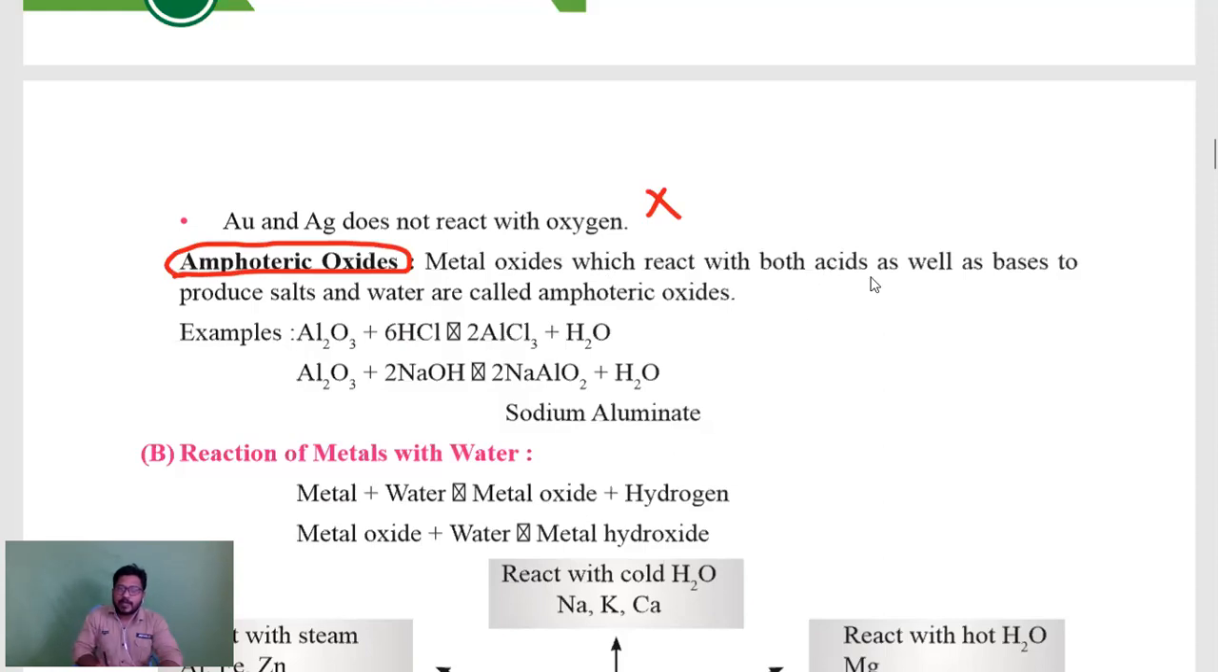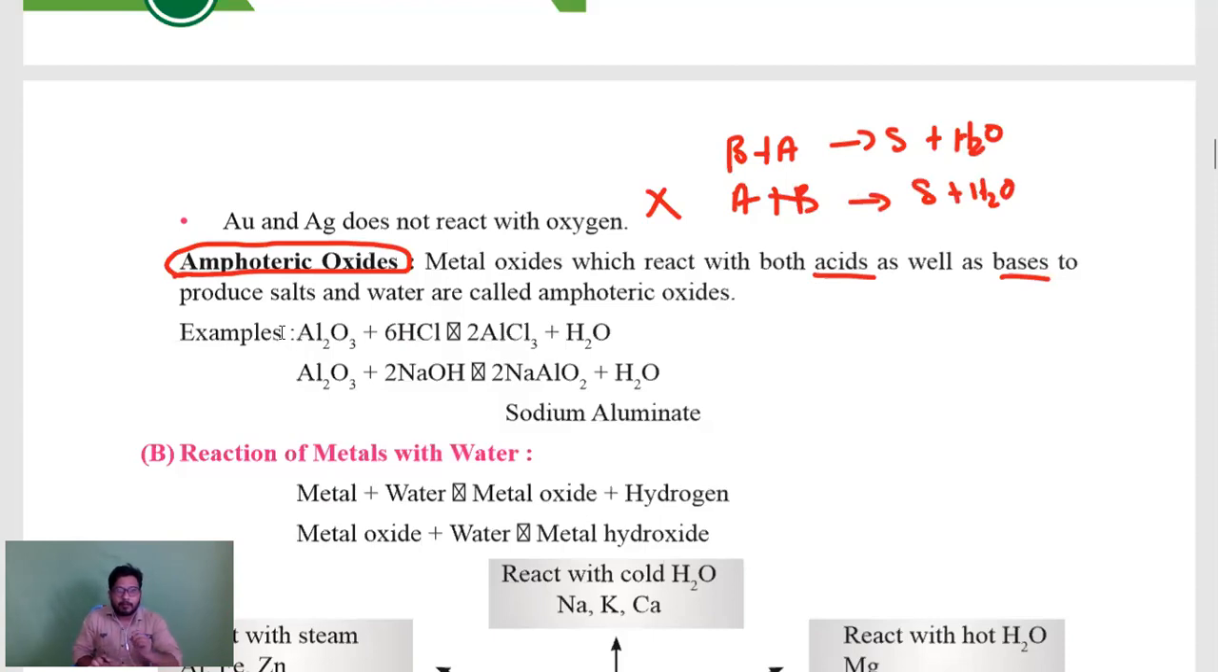Why will it react with acid? If it is basic, it will react with acid to form salt and water. If it is acidic in nature, it will react with the base to form salt plus water. So a few metal oxides will show both basic and acidic property. Example: aluminum oxide, zinc oxide, etc.